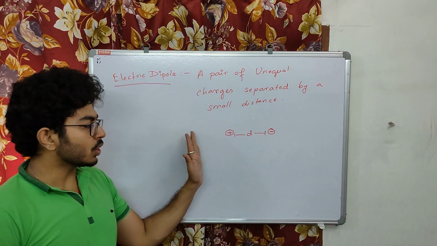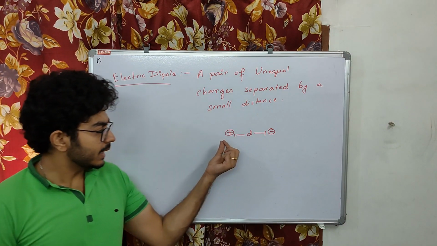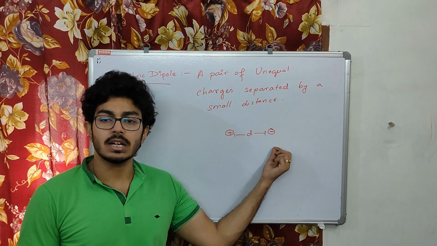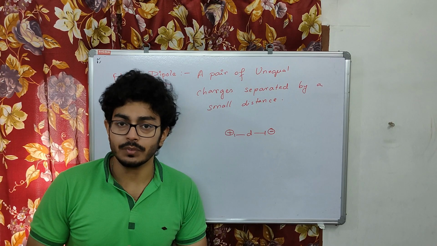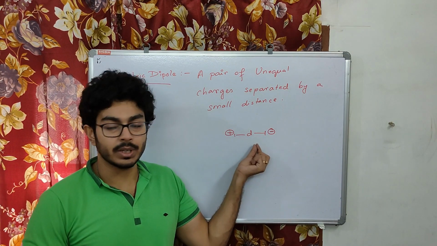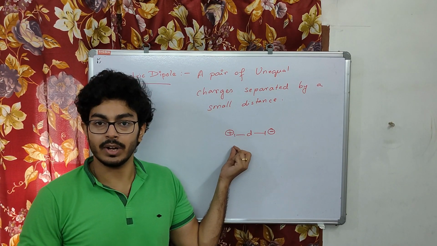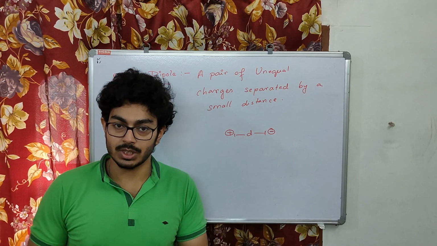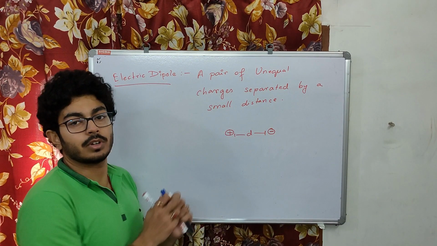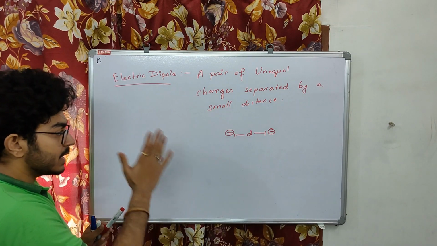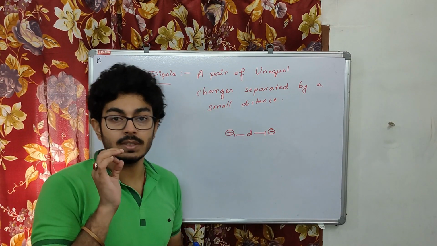Now, there is a common question among the students: if positive and negative charges are separated by a small distance, then due to the electrostatic force of attraction, they should come together and become neutral, right? This is a very common question, and a good one. Why is this not happening here? This electric dipole is a special scenario.